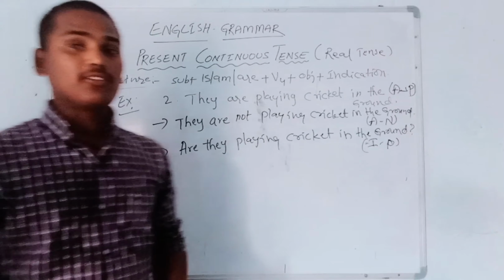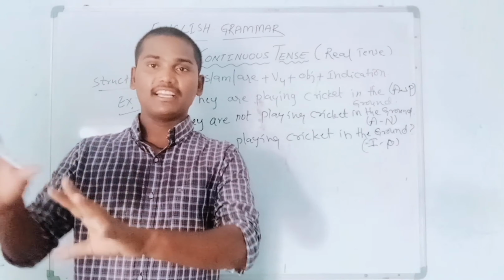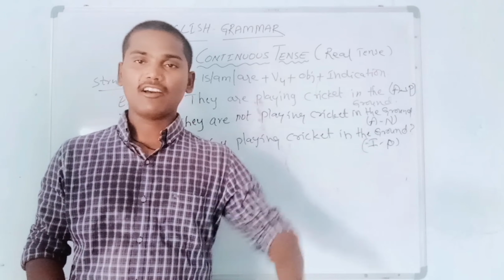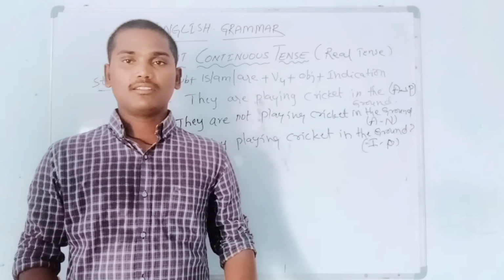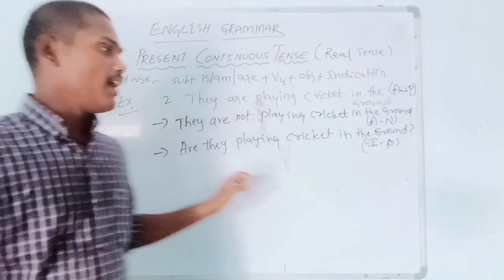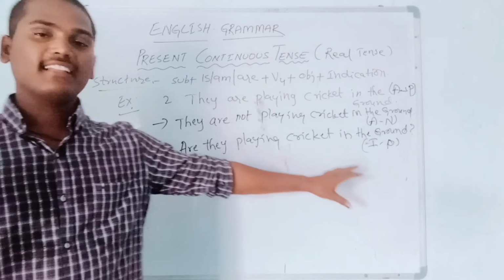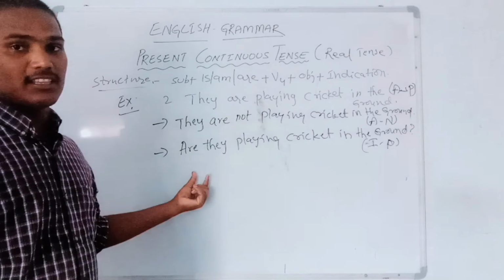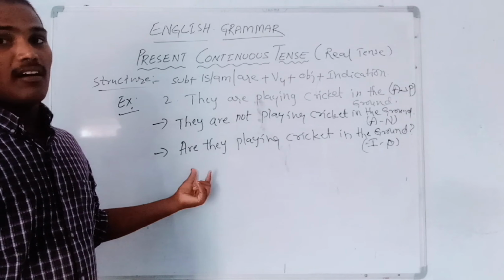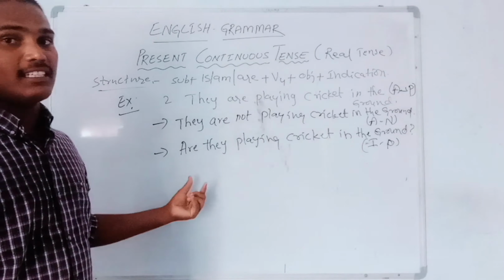So we are getting a doubt. What exactly are they doing in the ground? Are they playing cricket or some other game? Whenever we want to know about them, we can make a question like that. Are they playing cricket in the ground? So in that way we can make a question. Look, one more thing: a sentence always starts with a capital letter. We should not forget to write like that.